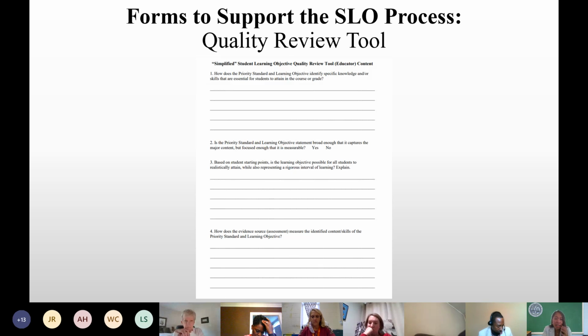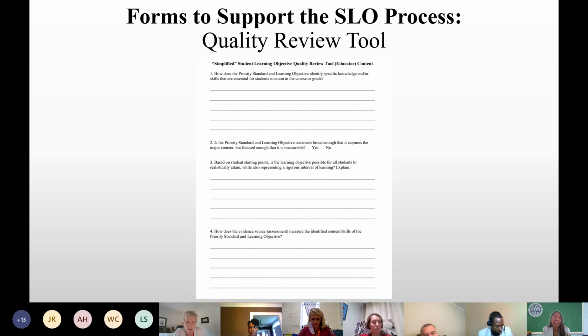So this one is the quality review tool, and this tool will allow the principal or the designee to assess three main components of the SLO. Those three components are content, rigor of target, and quality of assessment. What's good about this quality review tool is that it will provide your principals or evaluators with clear guidance for reviewing and approving SLOs.